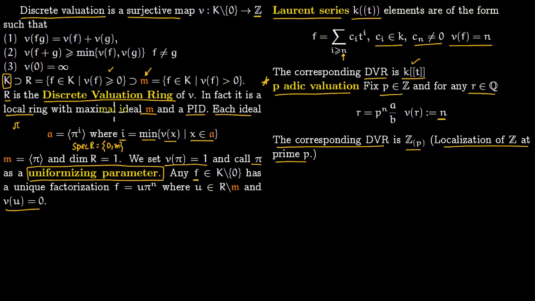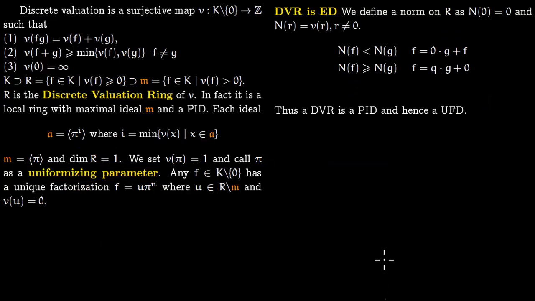So let us now prove these properties. So now we prove the discrete valuation ring is a Euclidean domain, and once you show it as a Euclidean domain, since Euclidean domains lie within principal ideal domains, that means that discrete valuation ring is a PID, and the principal ideal domains lie within unique factorization domains, so discrete valuation ring is a unique factorization domain, and unique factorization domains are integrally closed in their field of fractions, so therefore you can say that discrete valuation rings are also integrally closed in their field of fractions.